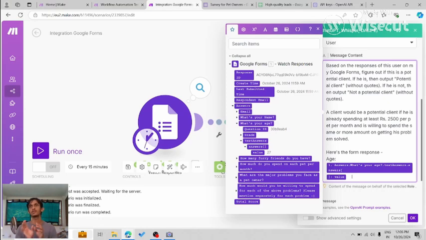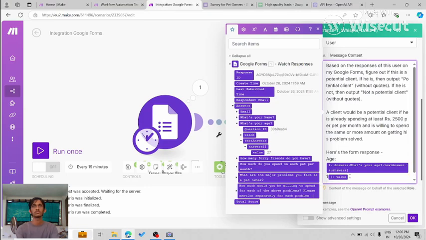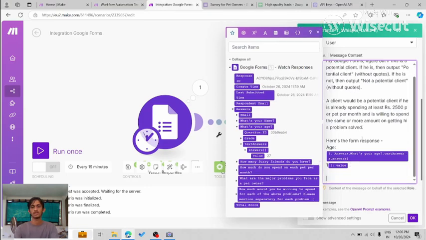What is an array? It's a list. It contains multiple values. Although we have set the limit in the form as 1, so it will only get one value, still it is in the form of a list. So you have to mention, okay, I'm interested in the first value, so I'm going to go ahead and put 1 over here. Alright, so similarly we're going to do this with everything else. For example, I'm going to write here current spending per pet per month.